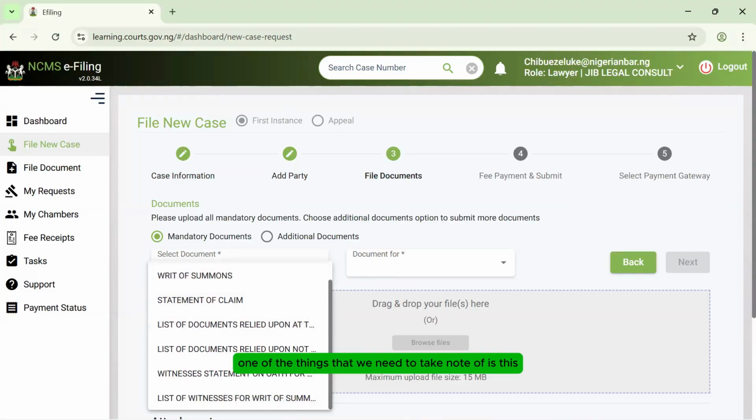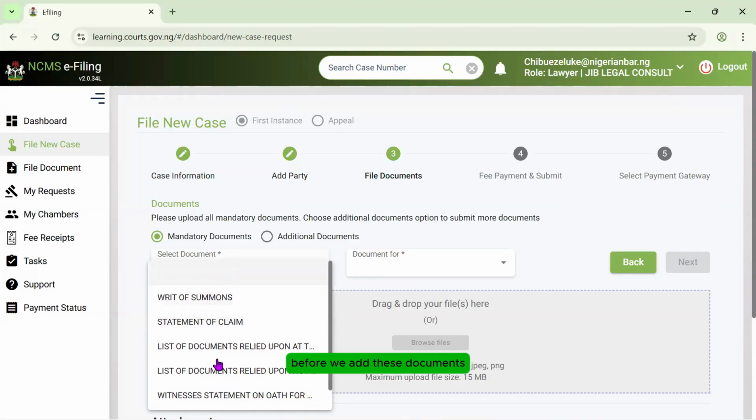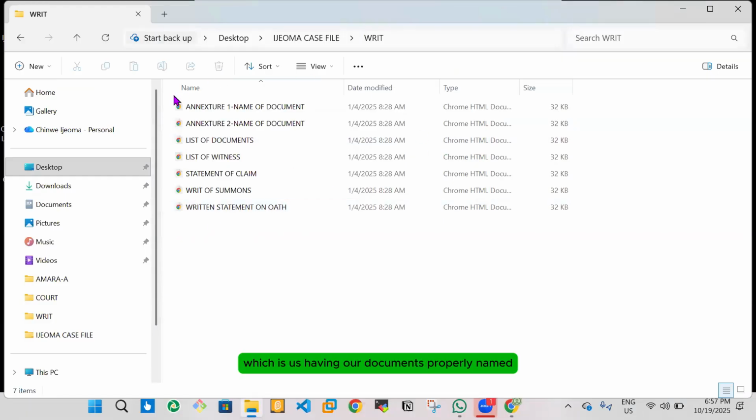Now, one of the things that we need to take note of is this. Before we add these documents, we need to do something, which is us having our documents properly named. Now, look at this. Each of the documents has the name and the title of the document. The writ of summons is writ of summons, written statement on oath. Let's assume you have more than one witness or one written statement on oath. You need to state whose witness statement on oath it is, if it's the claimant or the first witness and all that. So you need to state them properly by naming the documents properly.